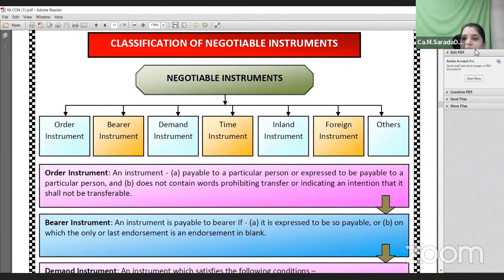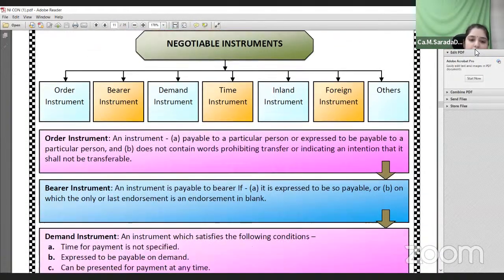We can just give an example: bearer checks are those checks where suppose an employer issues a check without specifying a name and just mentions the money and gives his signature. In such case, we can take that particular check and cash it over the counter. Those are called bearer instruments.